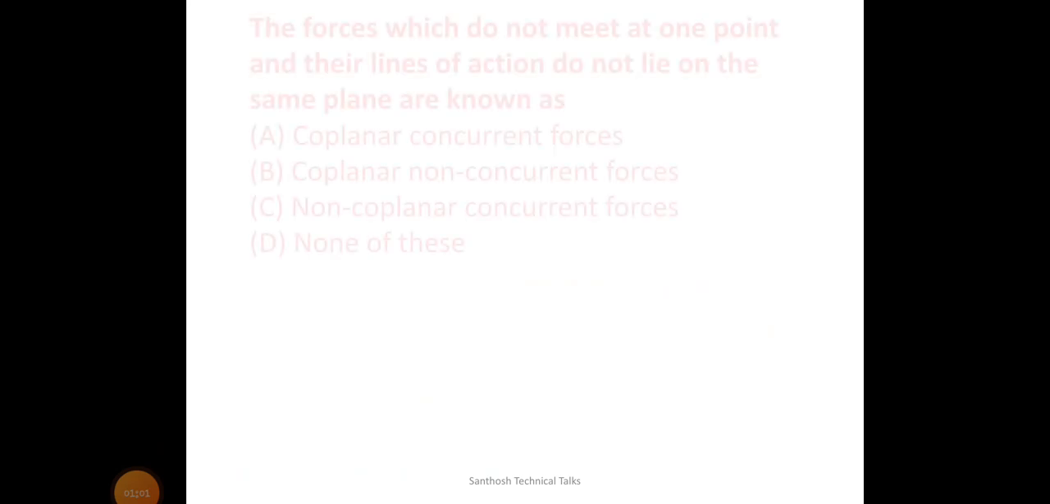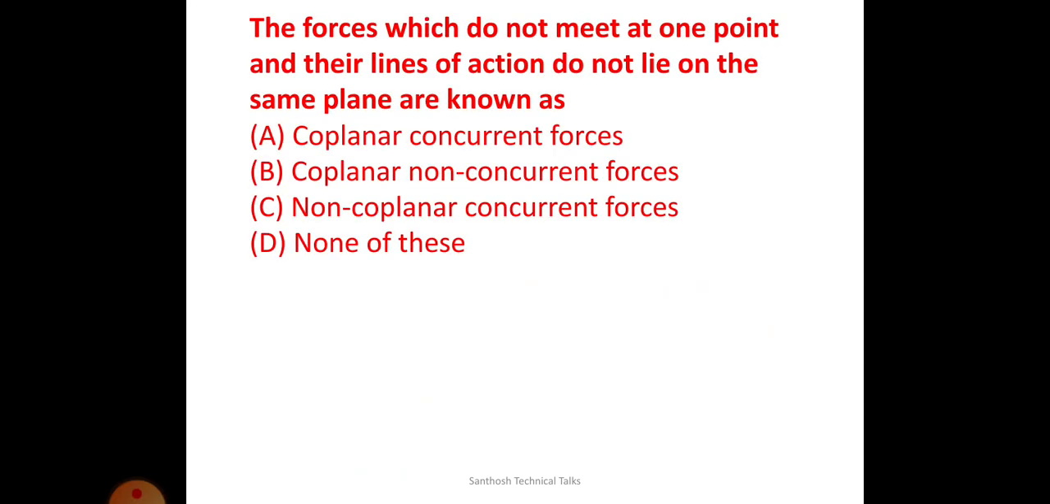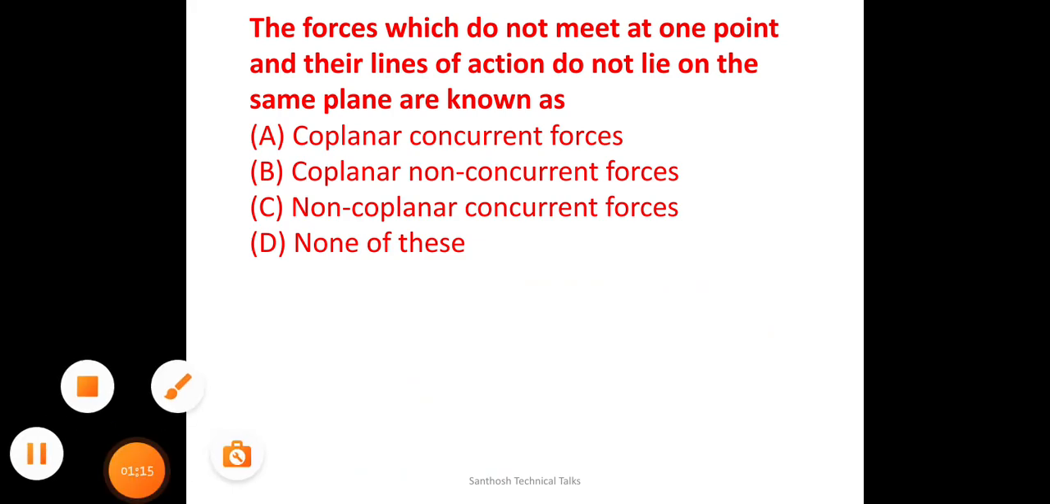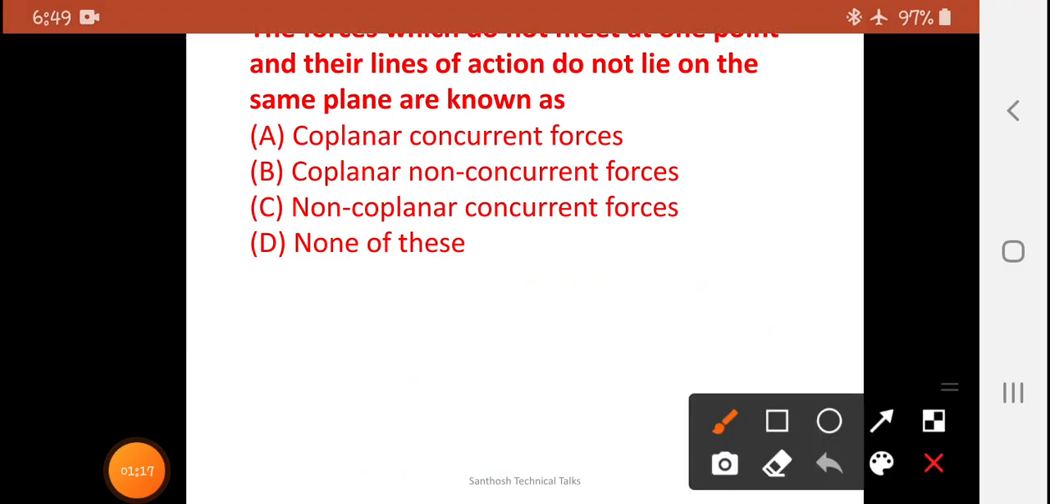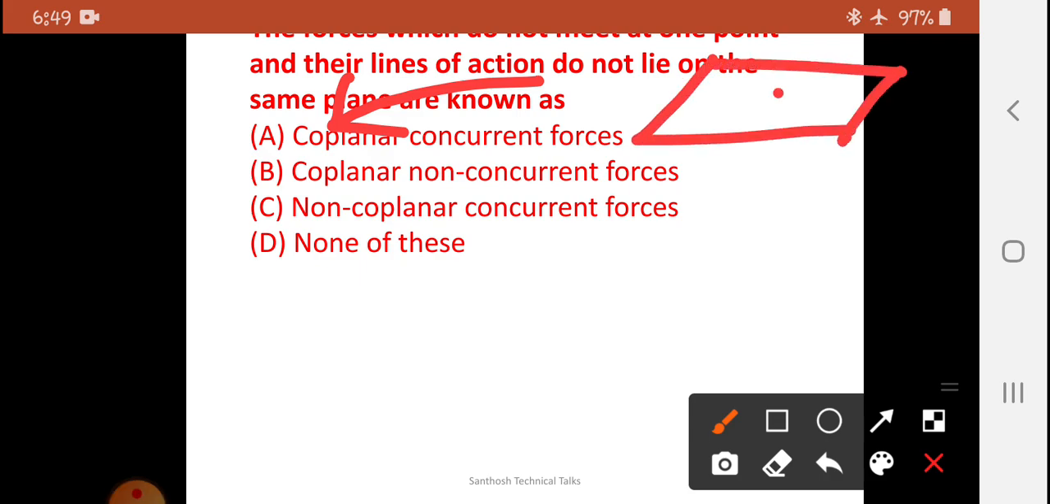Here the first question is: the force which does not meet at one point and their line of action does not lie on the same plane is known as. The options are given here and I would like to give a detailed answer like this. If I say coplanar, all forces should meet at a plane. So this is a plane, so all the forces in any direction should meet at the plane. It is called a coplanar.